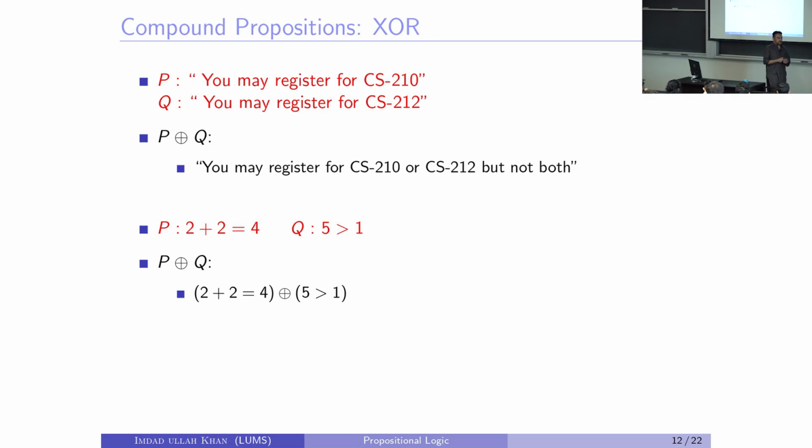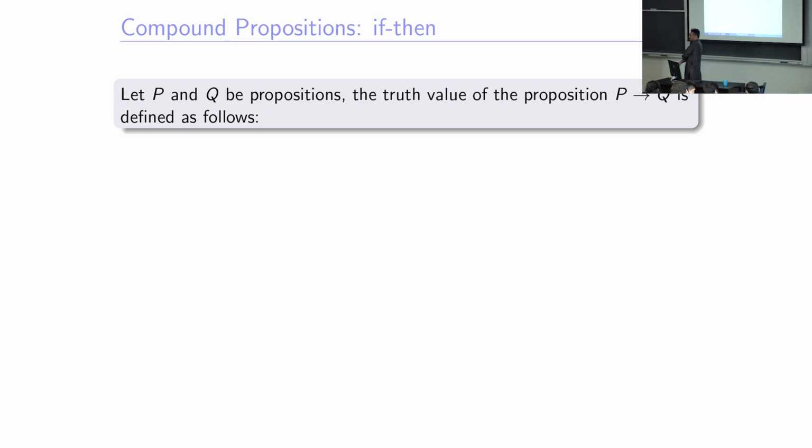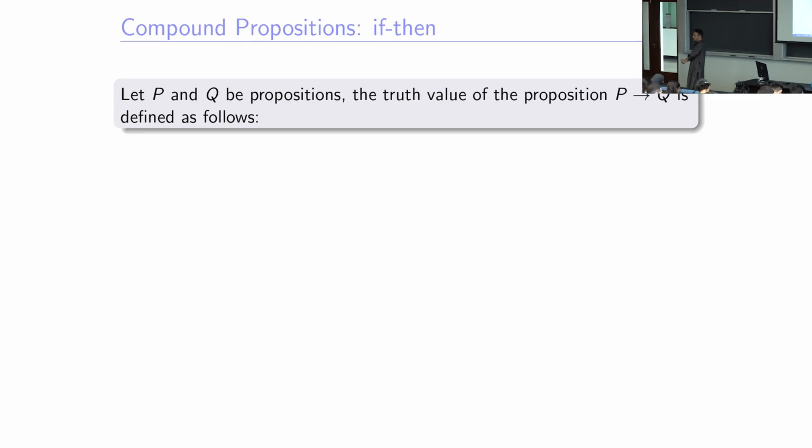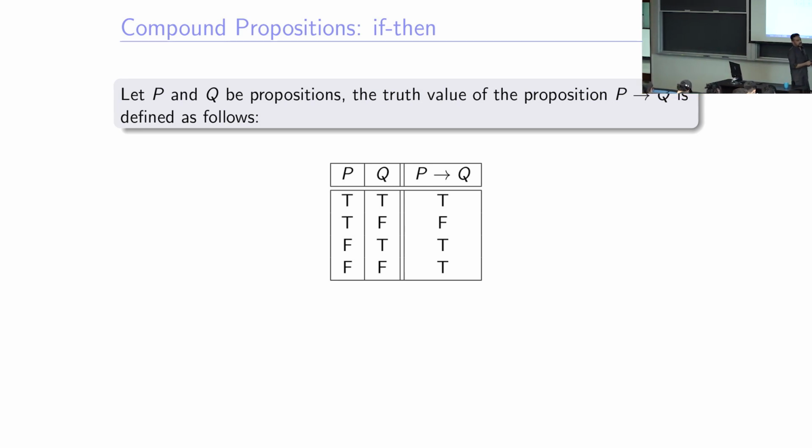We will not talk too much about math English anyway. If then: our next whole session is going to be about this. One way to combine two propositions P and Q is by making the statement if P then Q. It's written as P implies Q, or P right arrow Q. Its truth value is given as follows.